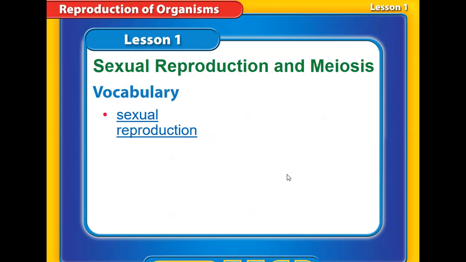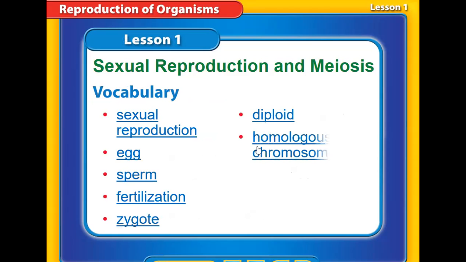Let's start with the new vocabulary, the new terms we're going to learn. First, sexual reproduction, egg, sperm, fertilization, zygote, diploid, and homologous chromosomes. Some of these terms we already talked about. Sexual reproduction means a kind of reproduction that depends on two parents, one male and one female. Egg is the female sex cell. Sperm is the male sex cell. Fertilization is the joining of the egg and the sperm. Zygote is the fertilized egg, the first stage of the embryo.